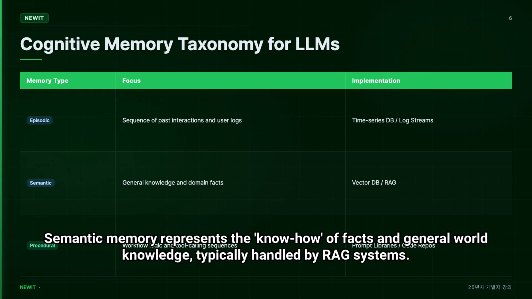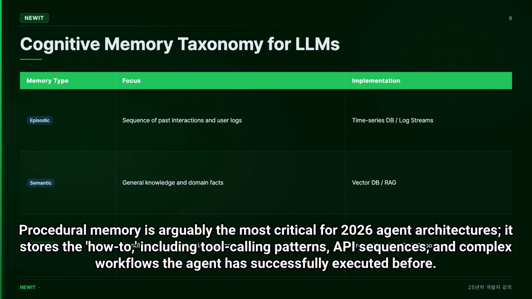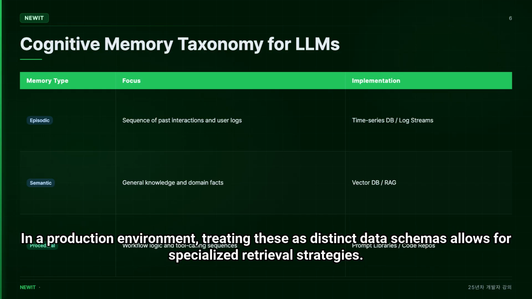Semantic memory represents the know-how of facts and general world knowledge, typically handled by RAG systems. Procedural memory is arguably the most critical for 2026 agent architectures. It stores the how-to, including tool calling patterns, API sequences, and complex workflows the agent has successfully executed before. In a production environment, treating these as distinct data schemas allows for specialized retrieval strategies.